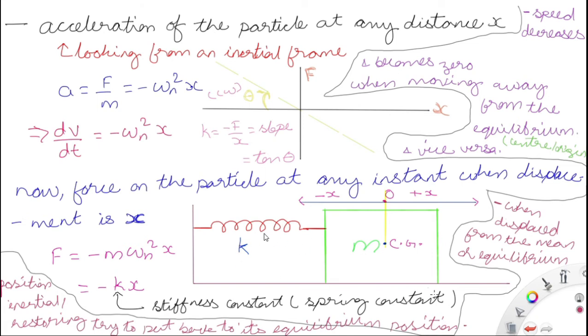restoring force, this is the restoring force k into x, or m into a, mass into acceleration. The restoring force is mass into acceleration, or k into x is the external force acting, and m into a is the inertial force. So the inertial or restoring force tries to put it back to the equilibrium position. If the body is displaced from its position, the inertial or restoring force will try to put it back into the equilibrium position.